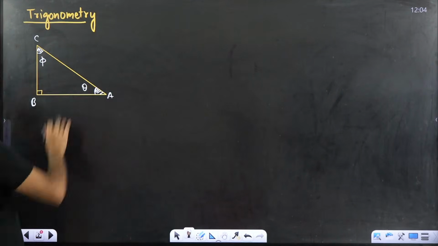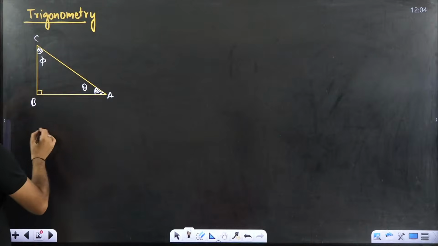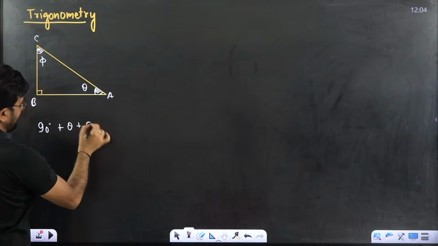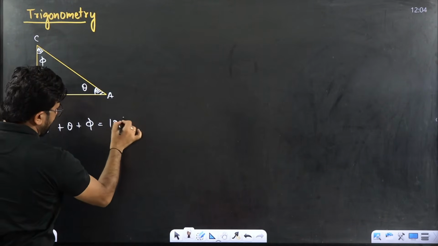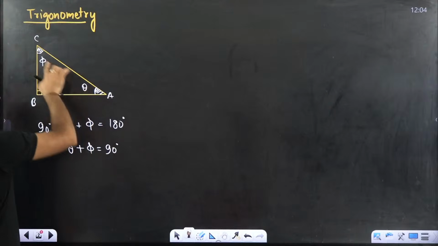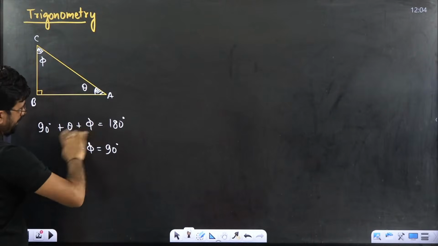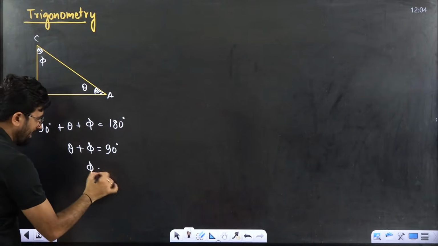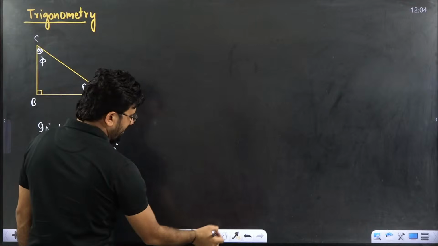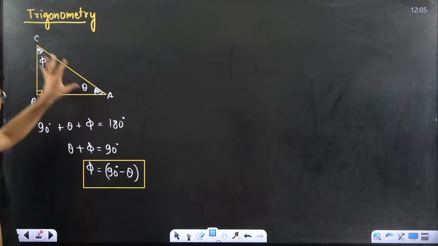We know from the properties of a triangle that the sum of all three angles is equal to 180 degrees. That means this is 90 degrees, the second is theta, and the next is phi, which is equal to 180 degrees. Or you can say theta plus phi is equal to 90 degrees. That means the sum of angles A and C, theta and phi, is 90 degrees. Or phi is nothing else but 90 minus theta. This is a very basic term that we have to learn and understand.